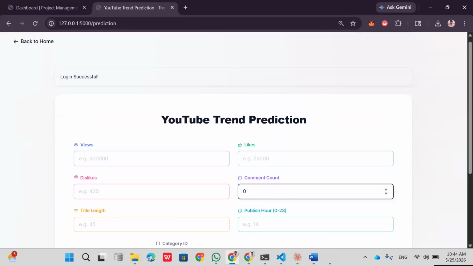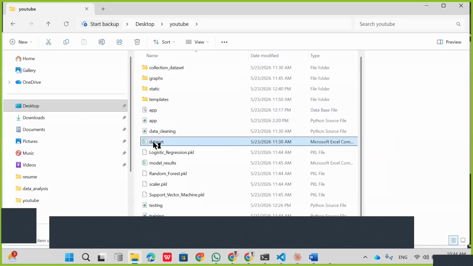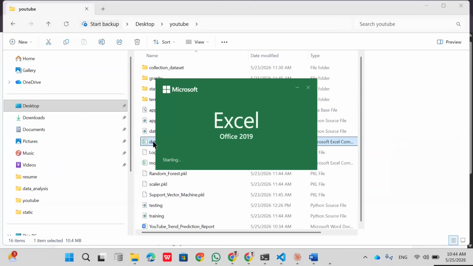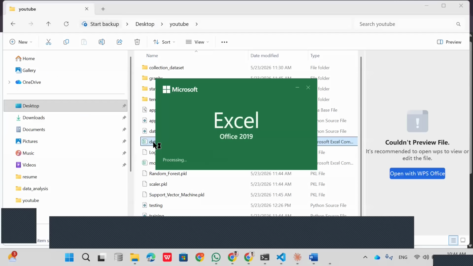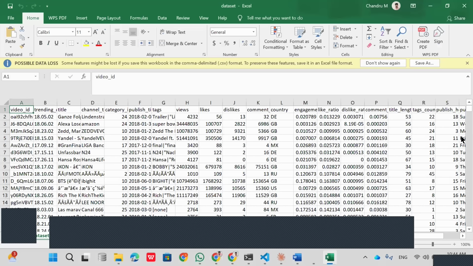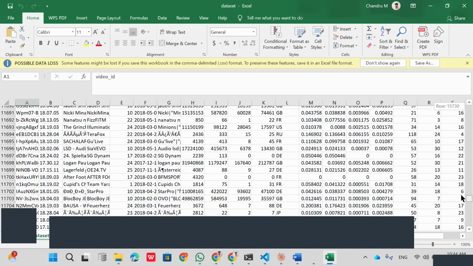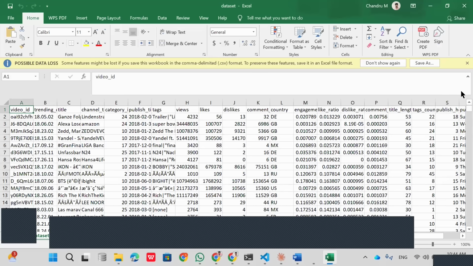Now we'll open our dataset. So this is our dataset. In the dataset, we split 80% for training and 20% for testing. The total number of rows is around 20,000. So 18,000 rows will be trained, and the rest will not be trained, so that we will test based on that untrained data. For example, I'm taking this fourth row.